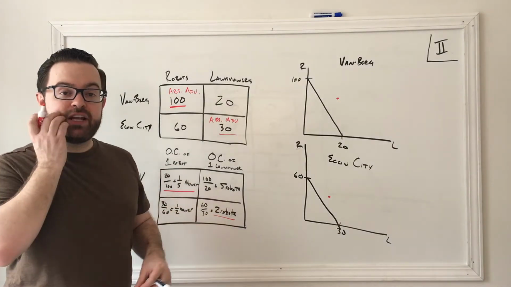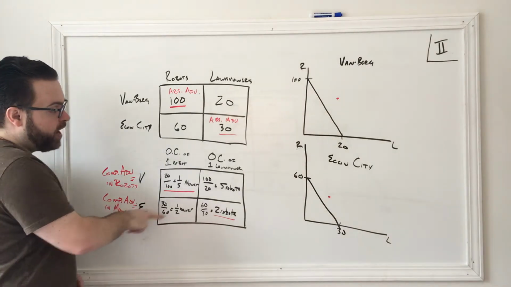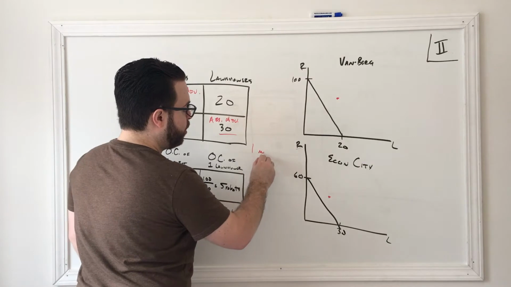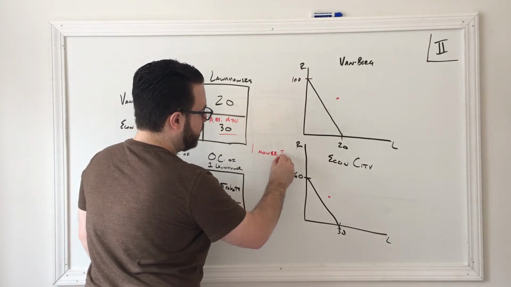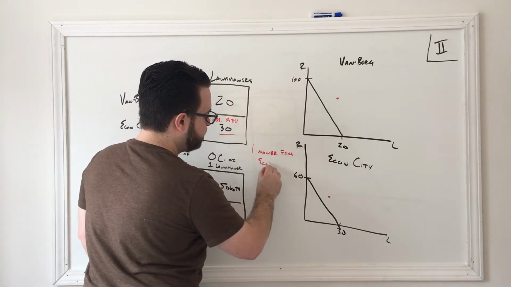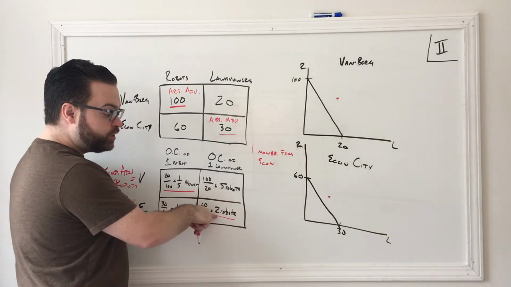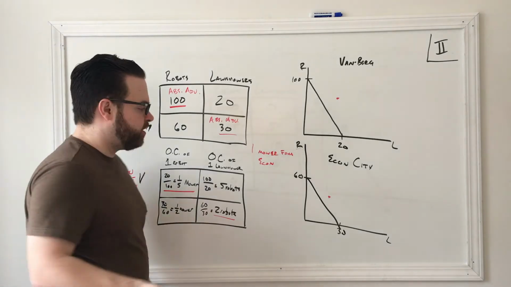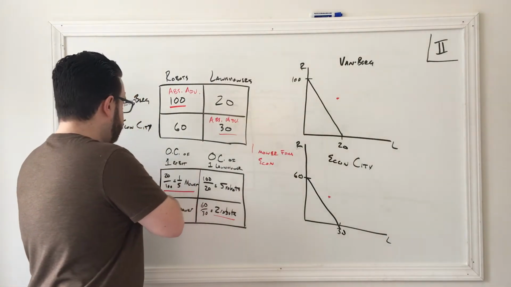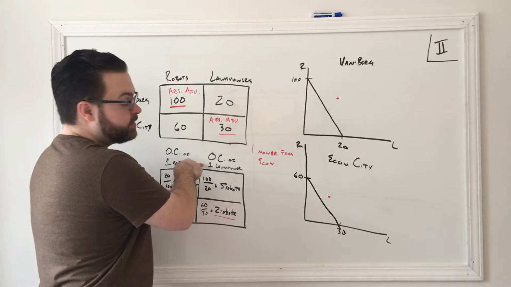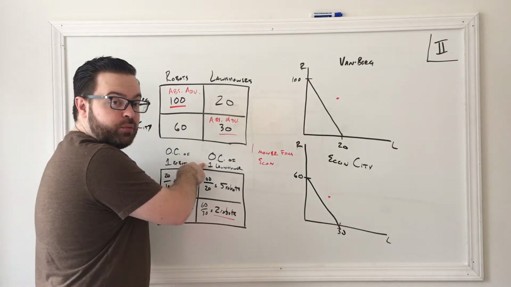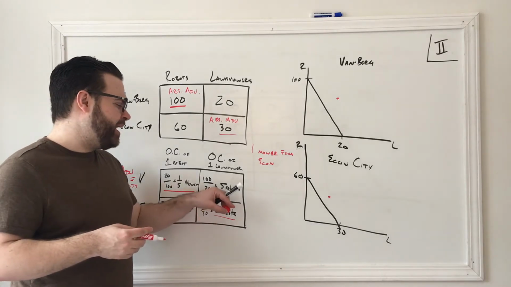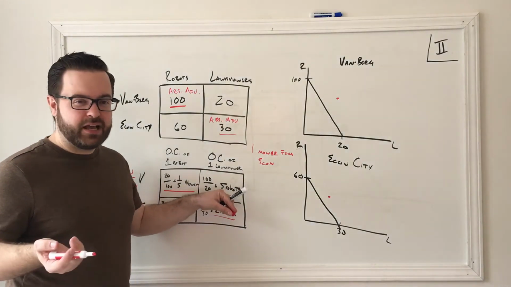So if they're going to trade away one lawnmower, they want more than 2 robots from Vanburg, because they could have made it for 2 robots themselves. Now, Vanburg wants the lawnmower, but they want it for less than 5 robots, right? Because they could have made one mower for the 5 robots themselves.